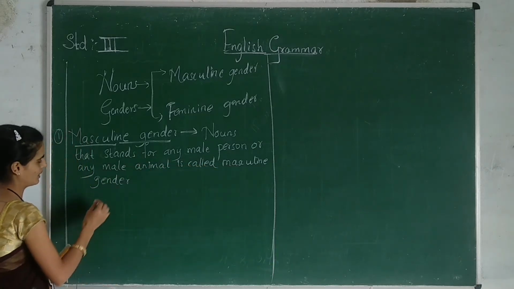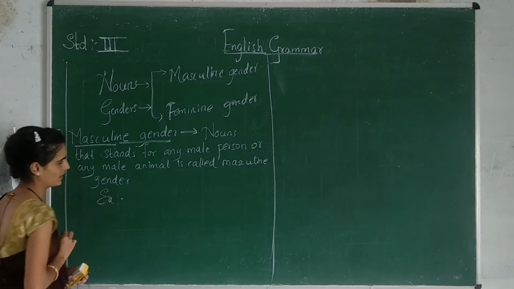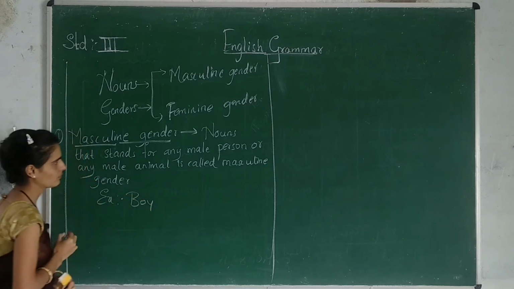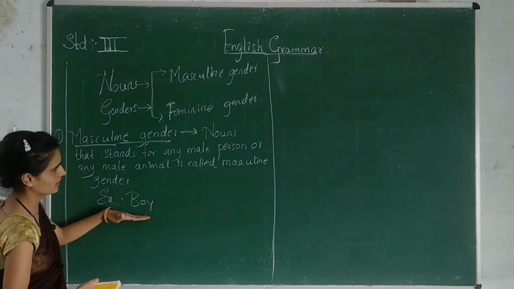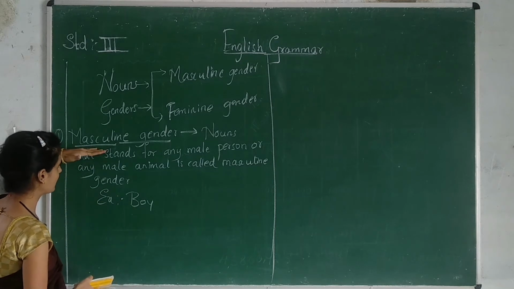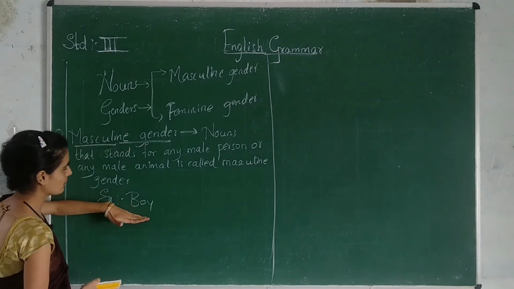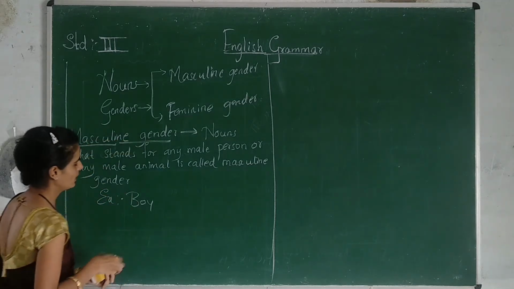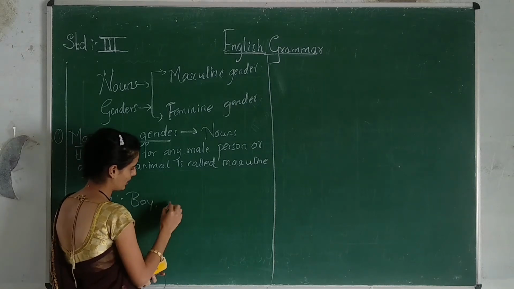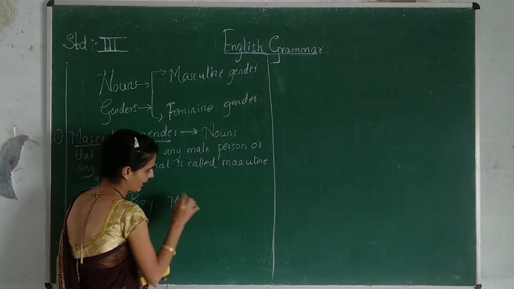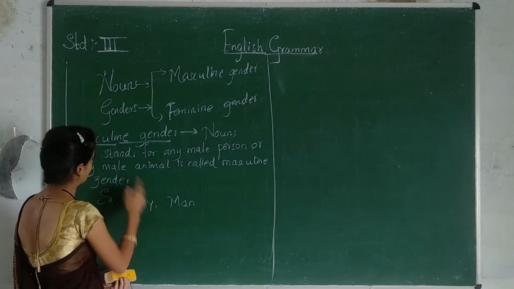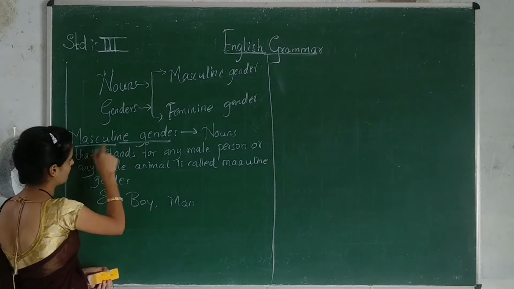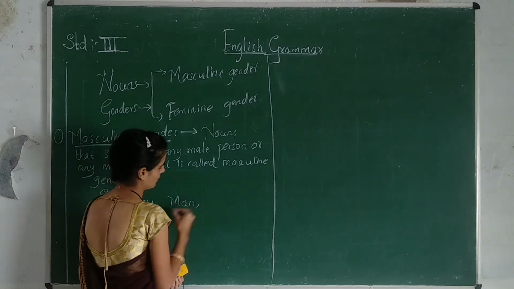We will take some examples here. Which one will be the example? We will take boy. He is a male person, so it is considered masculine gender. Now we will take another example: man also. It is a masculine gender because it is a male person.